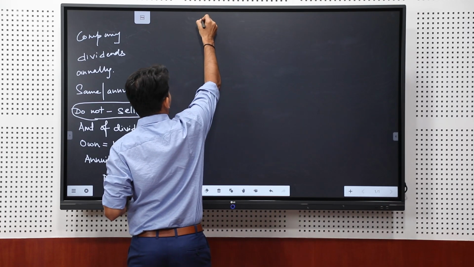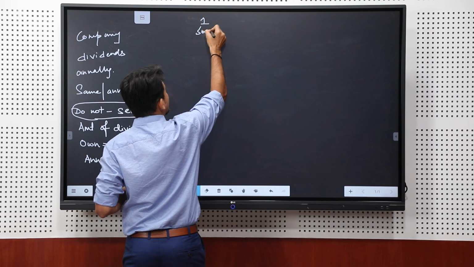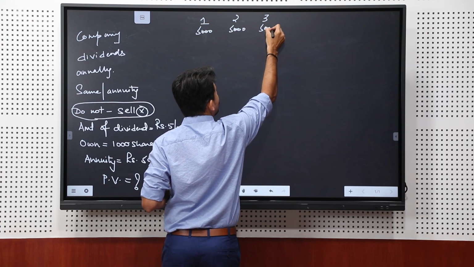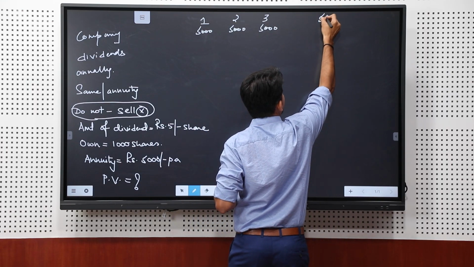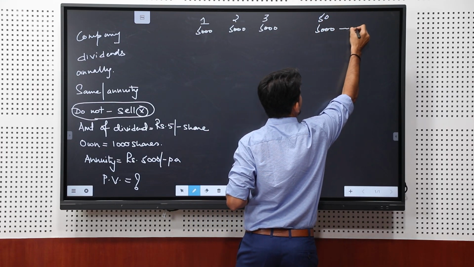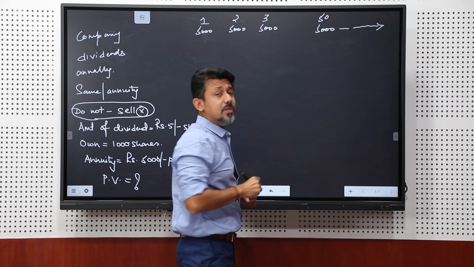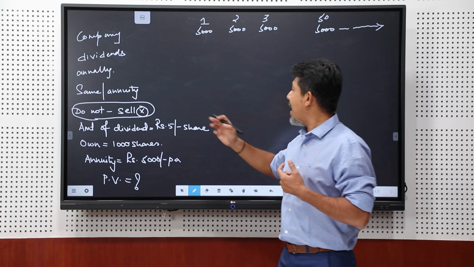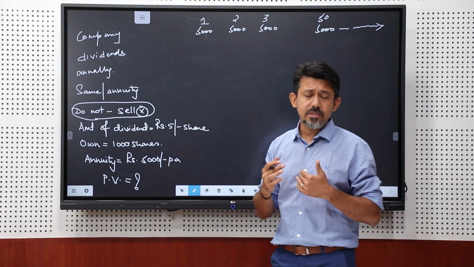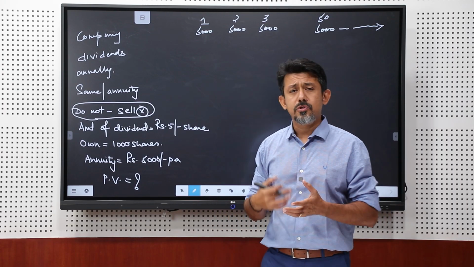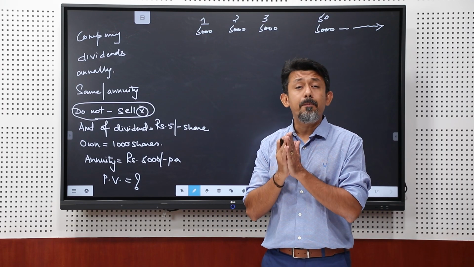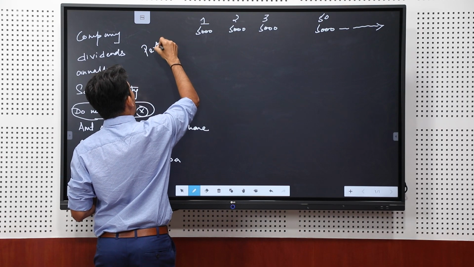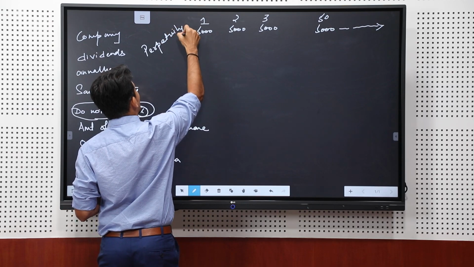So you're going to get 5000 in year 1, you're going to get 5000 in year 2, 5000 in year 3, 5000 in year 50, and so on and so forth, right? So this timeline is not going to cease because the company is a going concern and your intention is to pass on the shares from you to the next generation, so on and so forth. So it happens to be a perpetual cash flow. I want to find out the present value of a perpetuity, all right?